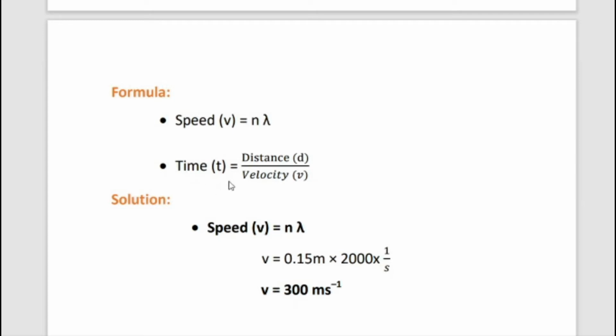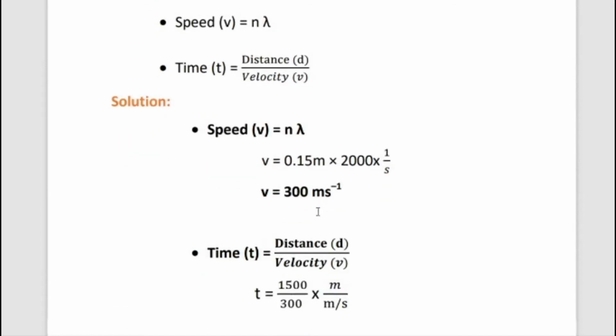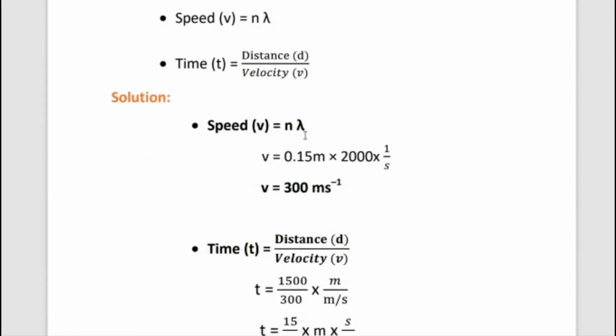Then the second formula, time t equals distance by velocity. We know the formula velocity equals distance by time, so time equals distance divided by velocity. So let's find the solution for the first question. Speed v equals n lambda. Substitute the lambda value and n value. Lambda equals 0.15 meter into 2000 into 1 by s. The SI unit of frequency is 1 by s. v is equal to 300 m s power minus 1. That means 0.15 multiplied by 2000 gives 300. So speed v is equal to 300 meter per second.